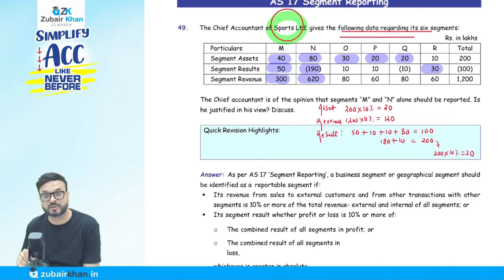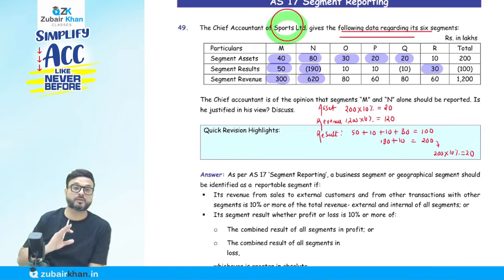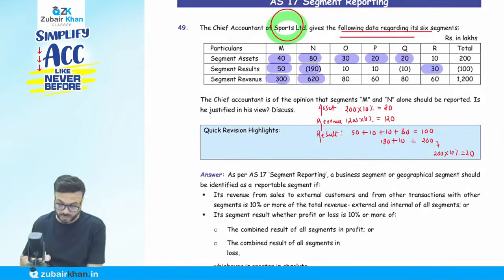Step number 3: whichever is higher, that is 200. Step number 4: take 10% of that, which is 20. So if any segment's profit or loss is 20 or more, it is reportable. 50 is more than 20, reportable. 190 is more than 20, reportable. Less than 20, less than 20, less than 20. 30 is more than 20, reportable. So whichever points I've highlighted are the reportable segments. Not necessarily all three tests should be satisfied. Even if one is satisfied, we call it a reportable segment. How simple it is.